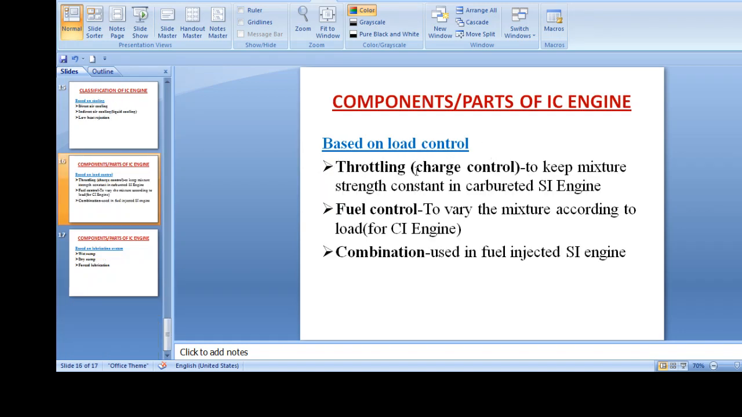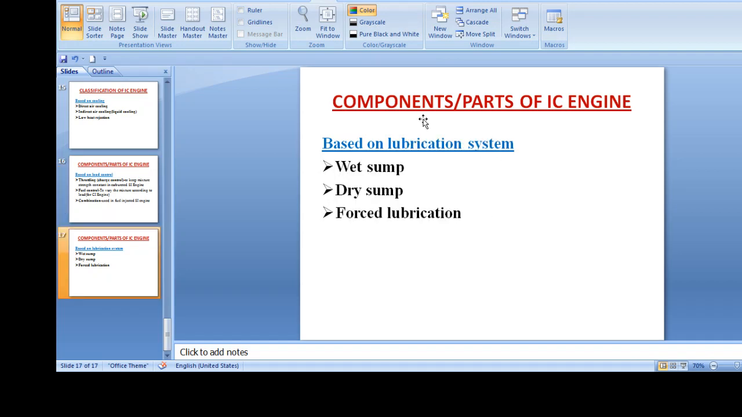Further, based on load control, it may be throttling, especially for constant volume SI engines, fuel control for CI engines, and a combination is also used in SI engines. This is how we are controlling the speed and load, and how we are providing the charge to the combustion chamber. Next is based on the lubrication system, whether the lubrication system is wet type, dry type or forced lubrication, where an oil pump is used.